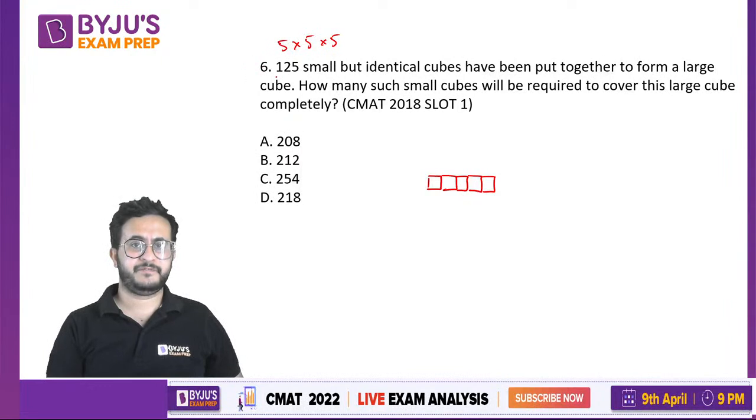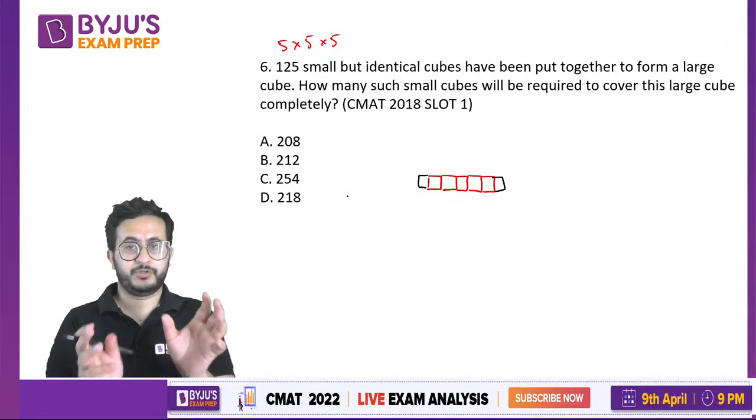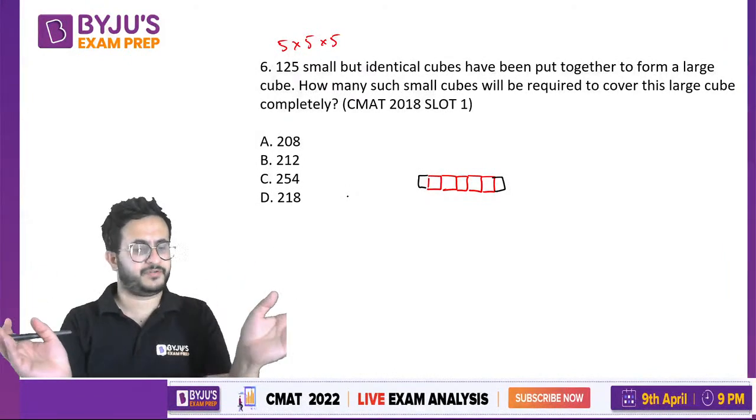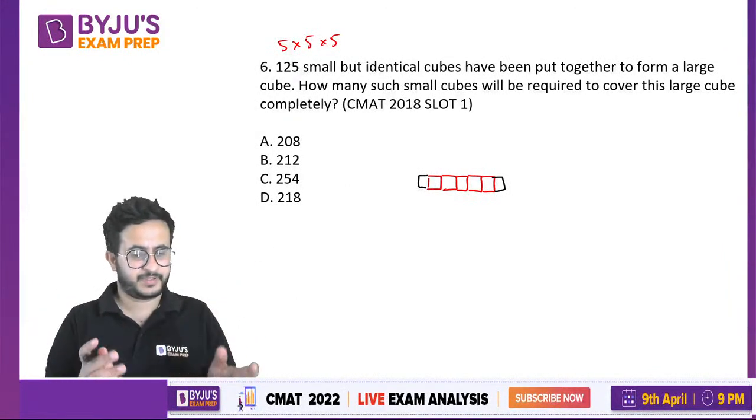Yeah, so 125 is 5 into 5 into 5, right? There are 125 cubes. So the length is 5 cubes, width 5 cubes, height 5 cubes, 125. Now, if we have to cover this, what will we do? We will put one cube on this side and one cube on this side, right? We will put two extra cubes, one on each side. So the inside things get covered, right?